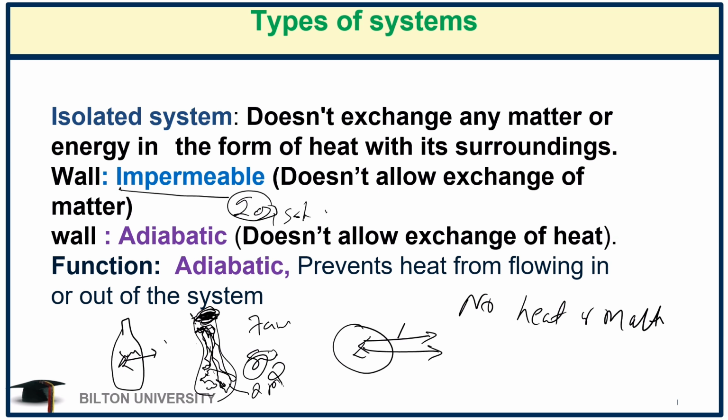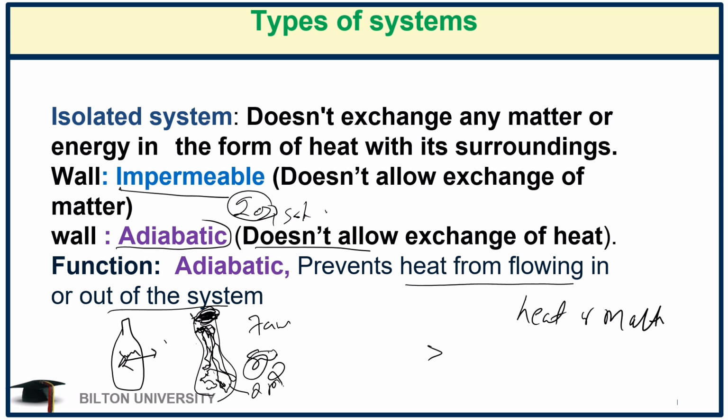The walls also are adiabatic. Adiabatic means that it does not allow the exchange of heat between the system and the surrounding. So the function of the adiabatic wall is that it prevents heat from flowing in or out of the system. In other words, it helps to maintain the heat of the system.